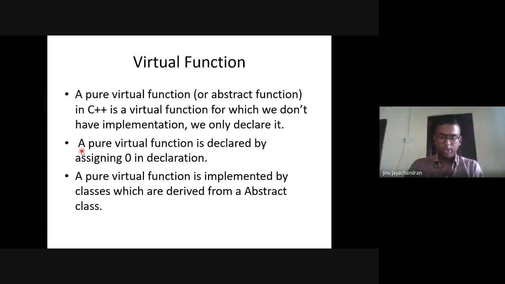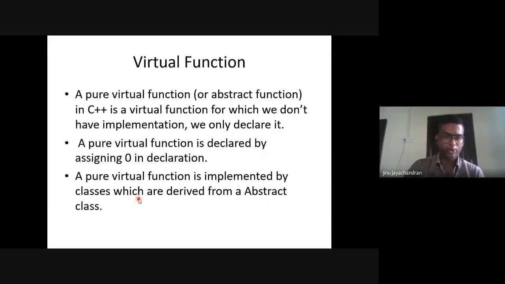You should understand that class B and C are called virtual base classes because they have virtually inherited from class A. The next concept is called a virtual function. You should know the difference between a virtual base class and a virtual function. A pure virtual function, also called an abstract function in C++, is a virtual function for which we don't have an implementation. We only declare it. A pure virtual function is declared by assigning 0 in the declaration, and it is implemented by classes which are derived from an abstract class.